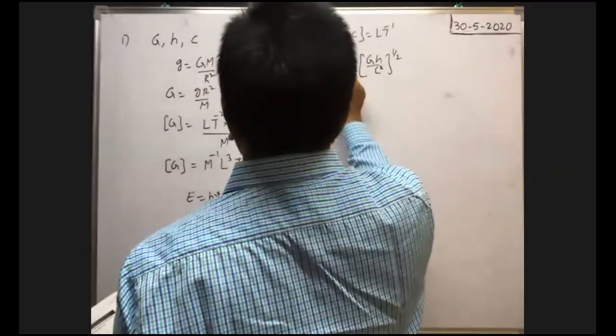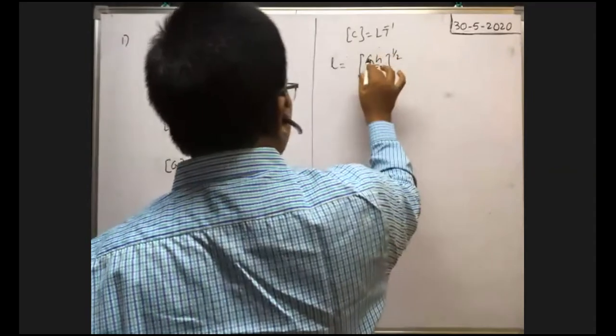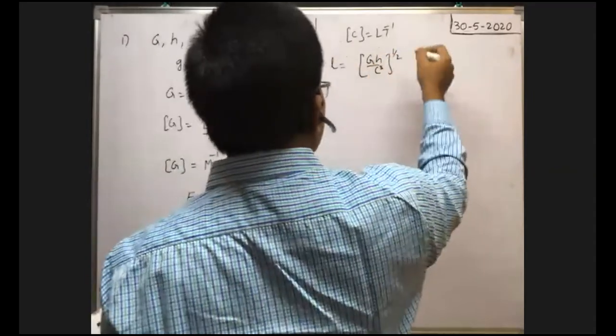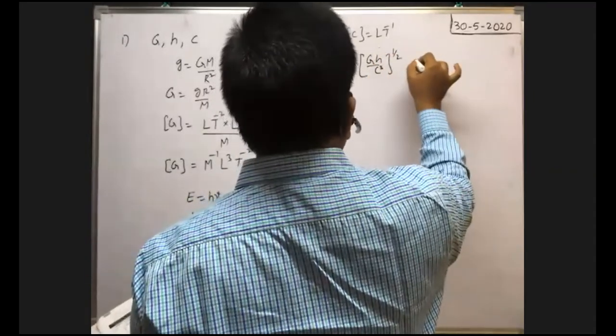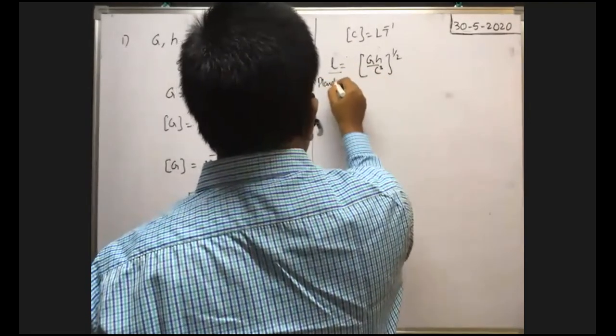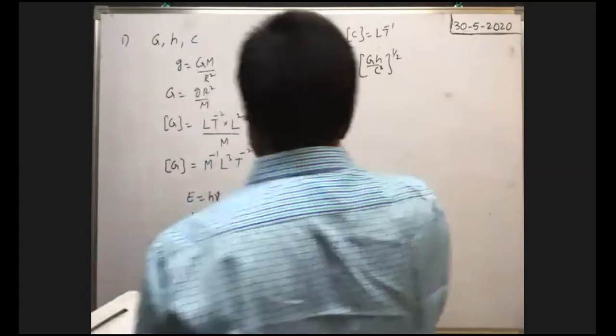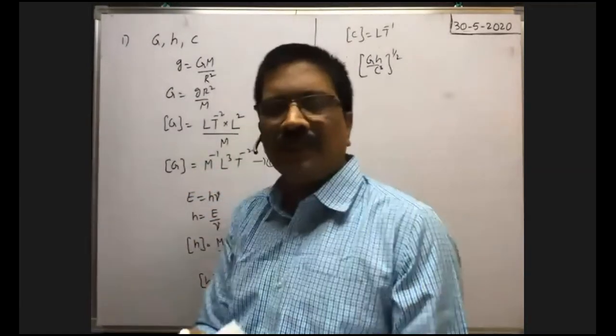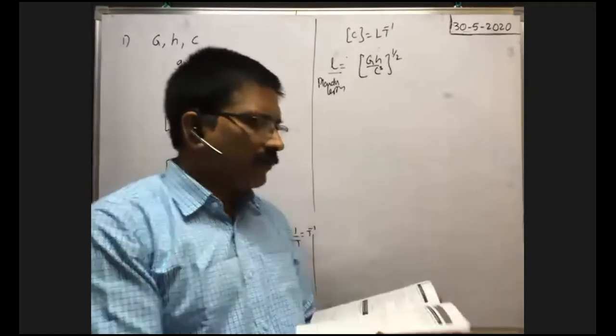This is the dimension formula of length. When you substitute the dimension formulas of G, h, c, after simplification you will get just capital L, the dimension formula of length. That's why it represents Planck's length. Of course, whatever the type of length, it is nothing but length. That is one method, the option verification method.